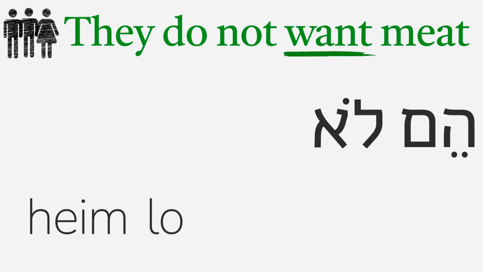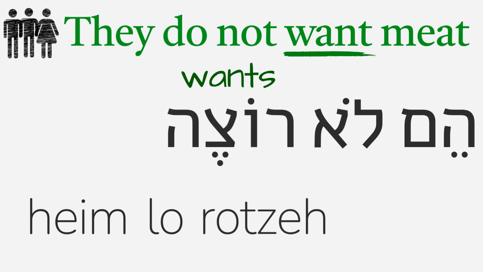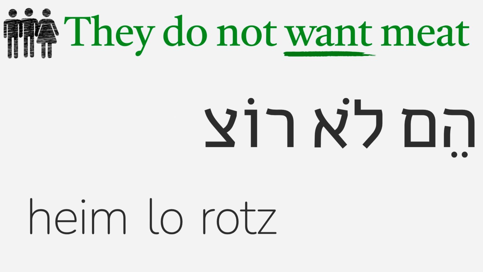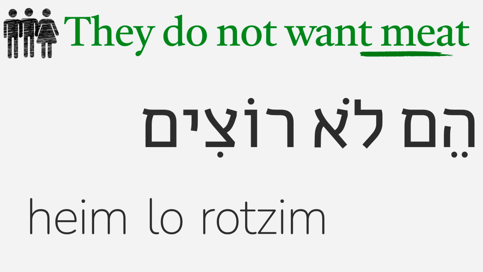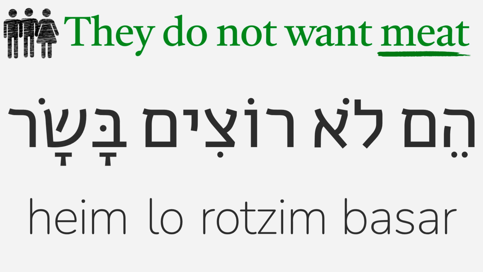Next comes the verb, again in the present tense. The masculine singular form of the verb wants is rotzeh. To put this in masculine plural form, to agree with the masculine plural pronoun heim, we take off the e ending and then add im to get rotzim. And the last word is meat, basar in Hebrew. Hem lo rotzim basar. They do not want meat.